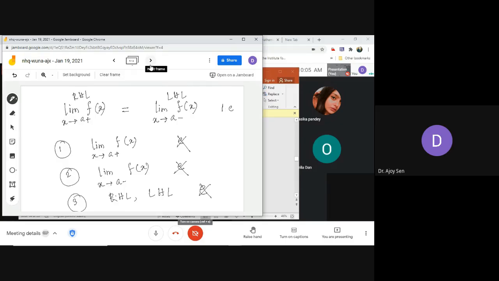Okay, so at which point does the limit not exist? At a. The limit does not exist at a in these 4 cases. So one point you have to note is that limit is a phenomenon of a point, or the property of a function at a point.